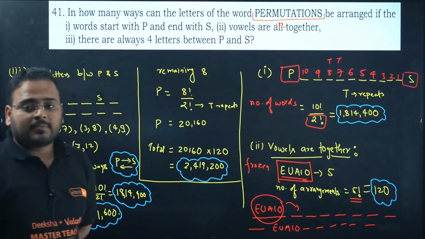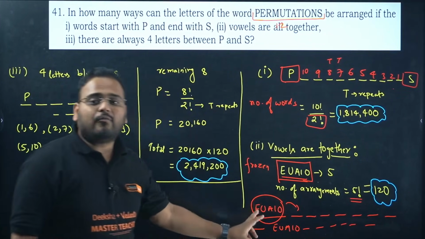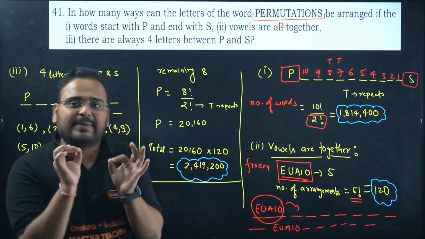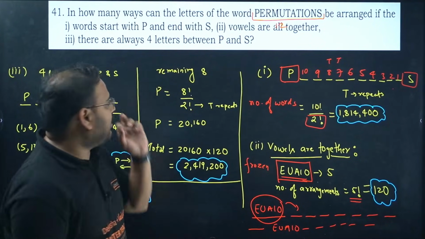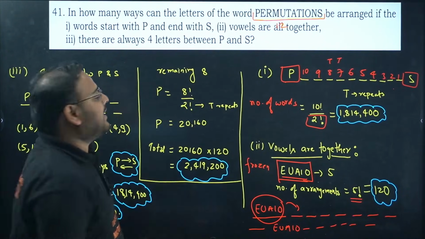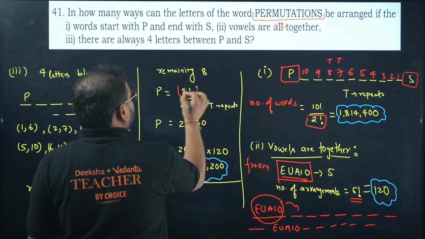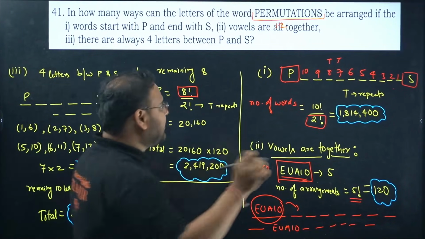So basically, the 7 others and the 1, this space also will be there. So total 8 spaces are there. I want to fix those 8 and I want to look for the number of arrangements for those. I'll get that as 8 factorial. But again, there are 2 T's.